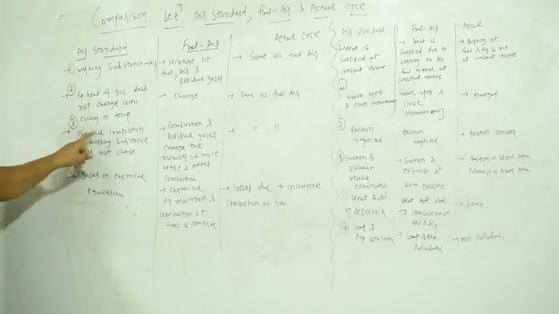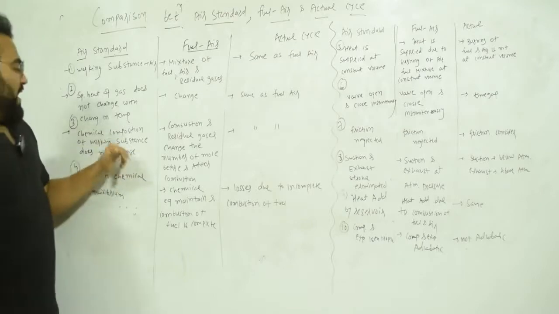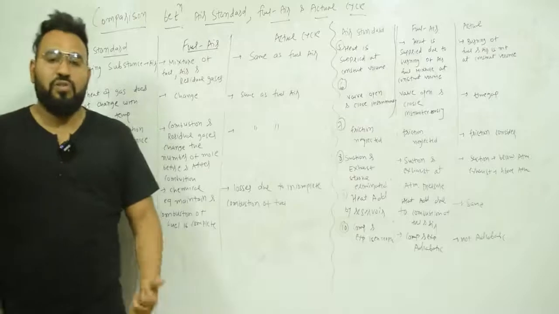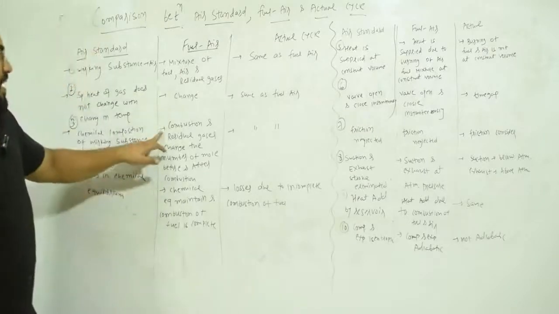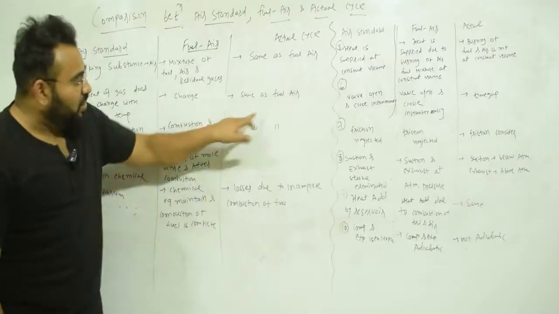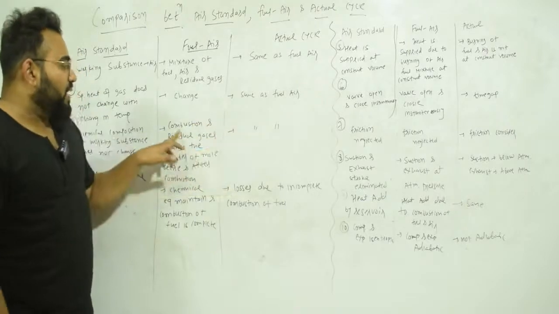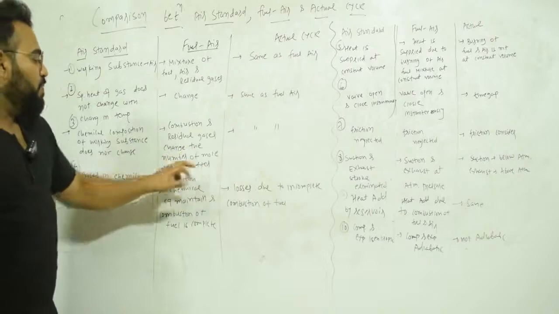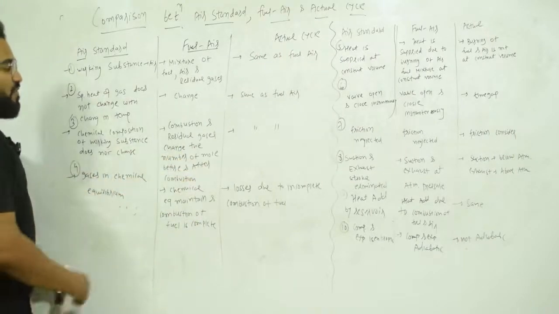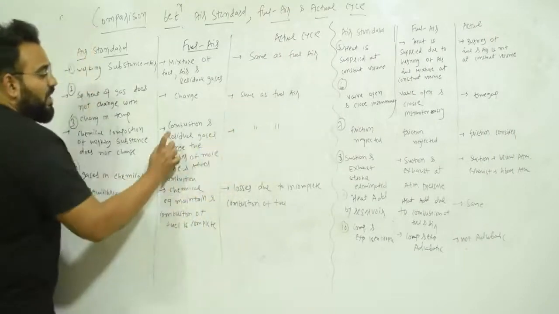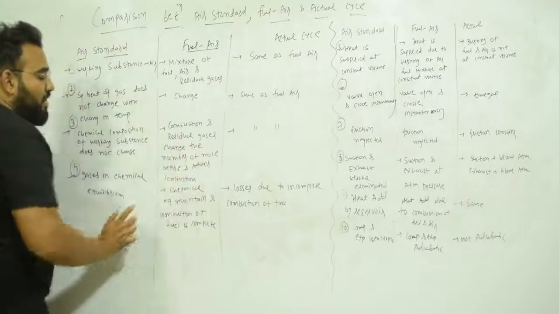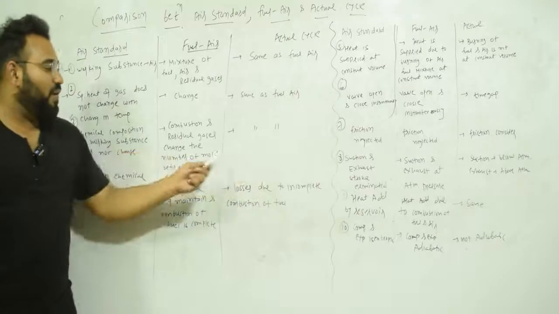Now third, chemical composition of working substance does not change. Okay, in air standard cycle, chemical composition of working substance does not change. Here we know that because dissociation is happening, in fuel air cycle and also in actual cycle, because this is the same for both, combustion and residual gases change the number of moles before and after combustion. So it is same as fuel air, actual cycle.